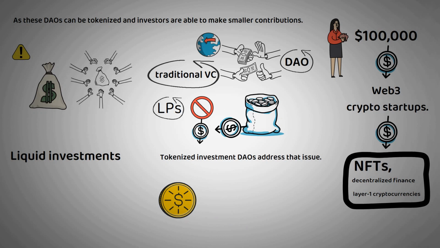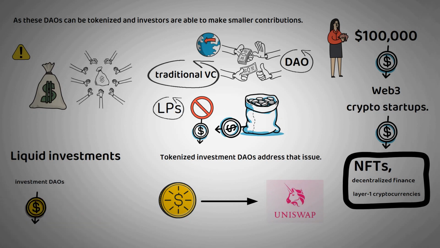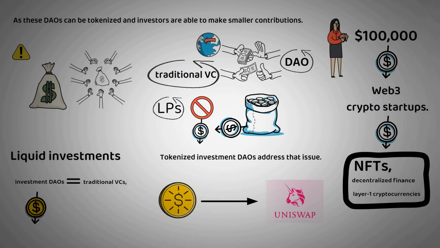Investors that own these tokens can sell them on a crypto exchange. In offering this functionality, investment DAOs offer returns similar to those of traditional VCs, albeit with a lesser liquidity risk. This makes them a better investment vehicle just based on the risk-return profile.